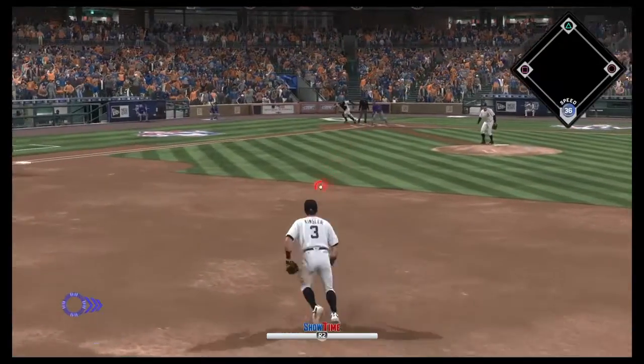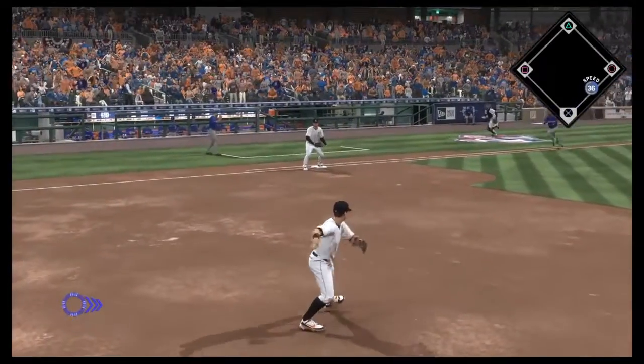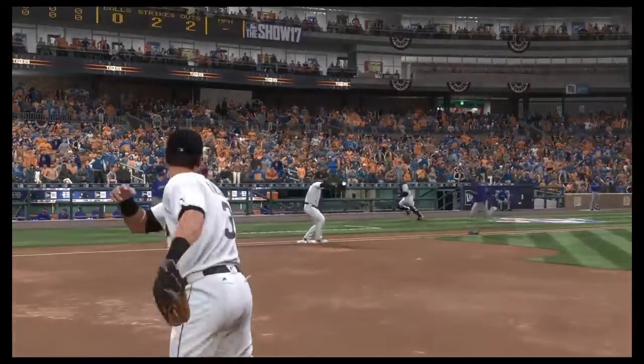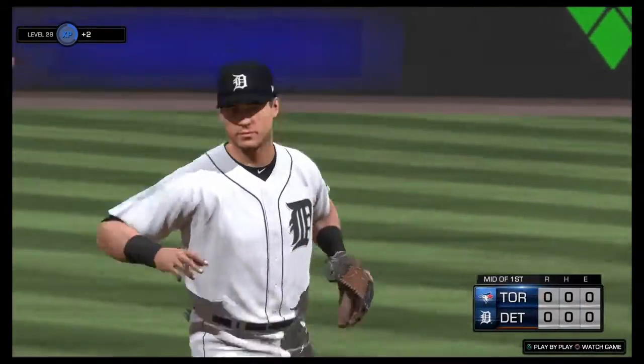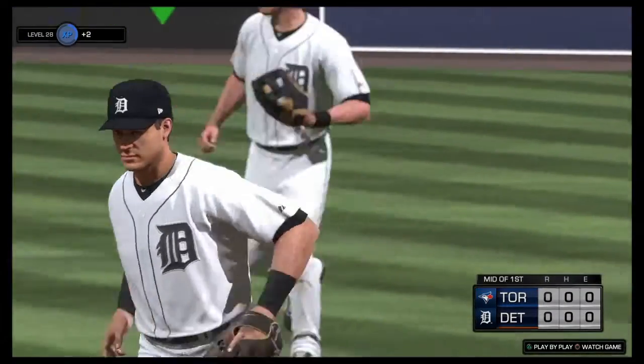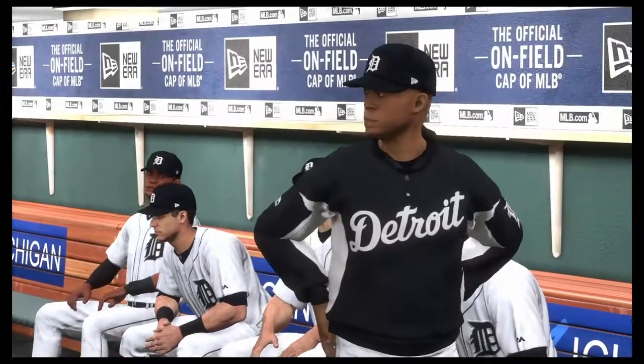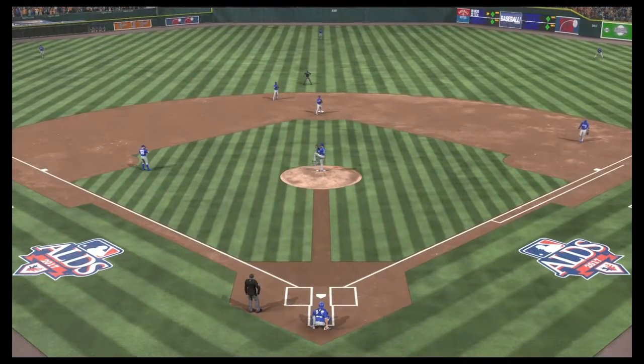Right, 2 outs for Verlander facing off against Edwin Encarnacion. First pitch is going to be a ground ball to Kinsler, playing as Kinsler in game 2. Throw over to first, no problem for the out. A good start for JV in this one so far.